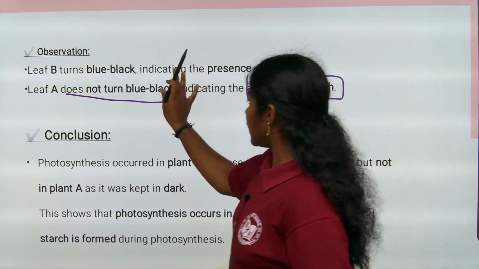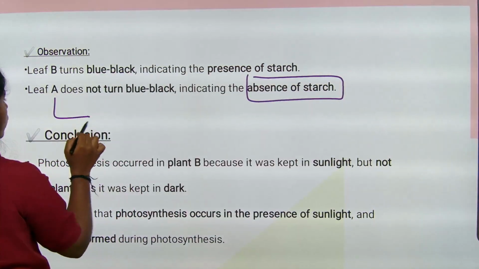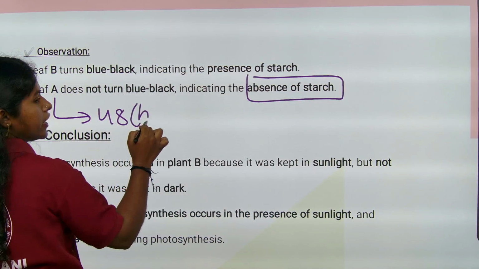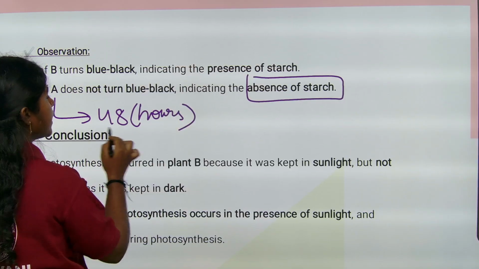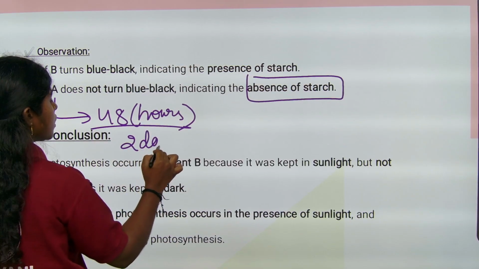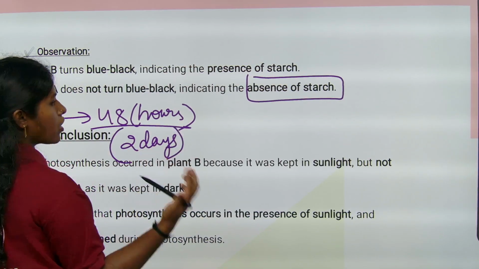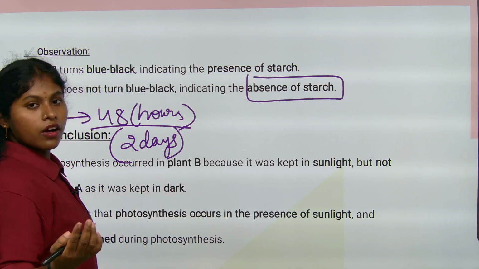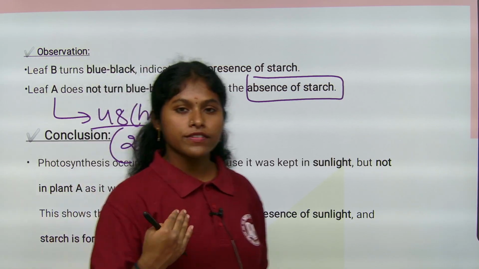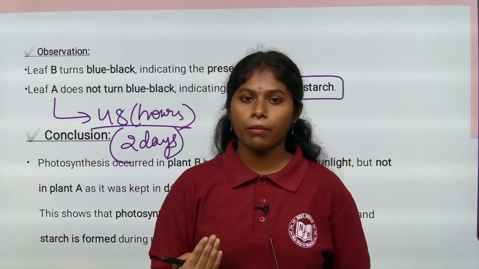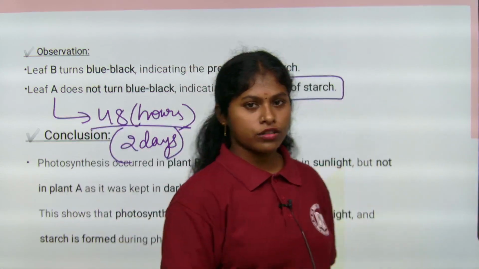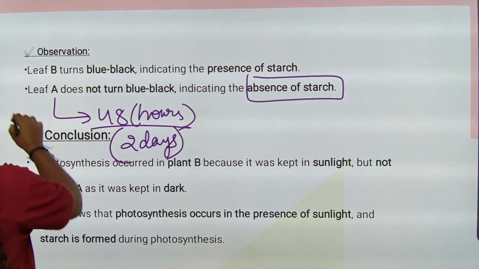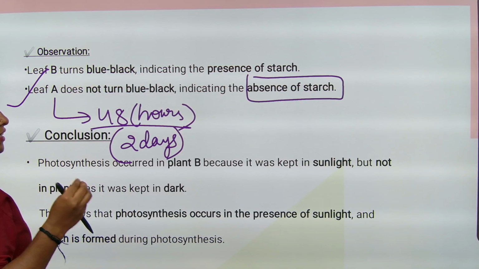Because plant A was kept for 48 hours in the dark, nothing but 2 days. So when sunlight is not there, does the process of photosynthesis happen, children? No. Only in the presence of sunlight is the food material formed. If the sunlight is not there, food is also not formed. So that is why leaf A does not contain starch.